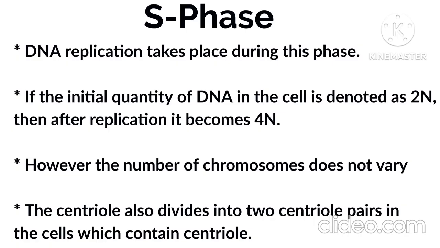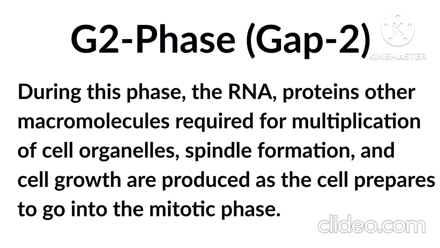What next then? The next step in the process of interphase is the second gap phase, which is abbreviated as G2 phase. This phase allows the cell to grow more along with the enlargement in the cell size, and the cell also makes more protein and organelles. The most important function of this phase is that it prepares the cell for mitosis. This phase helps the cell to prepare for the actual cell division in the M phase.